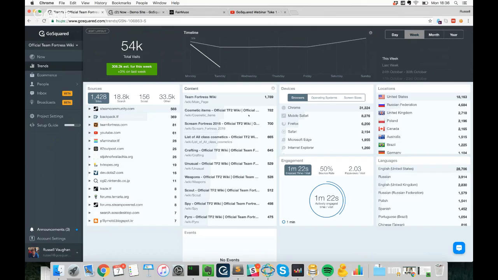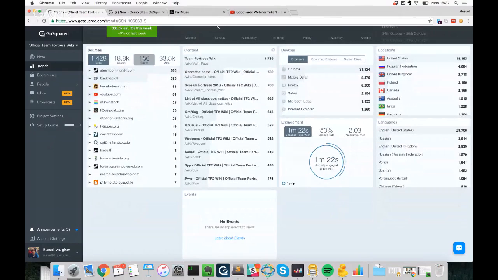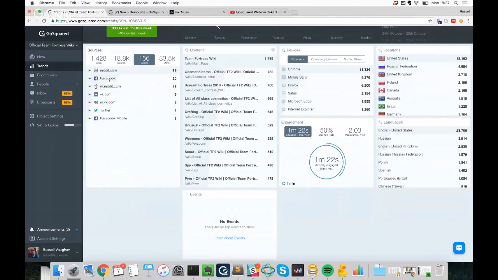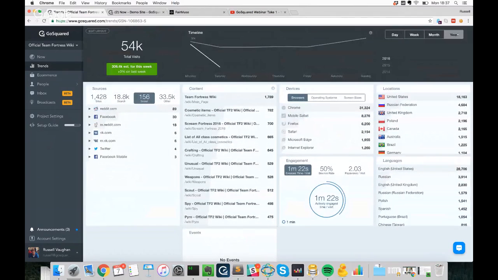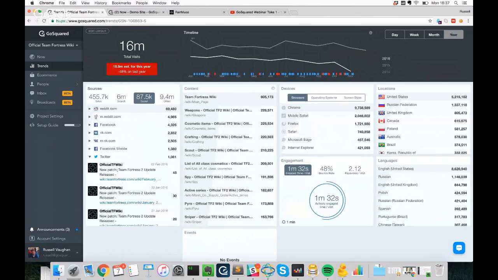You'll also be able to see in our sources tab, which is right here, specific tweet activity that's driven traffic to your site. So if we jump into Twitter here, you'll be able to see the exact tweets and how many visits that tweet has driven to your site. So really useful for identifying any type of social content you're pushing out that's resonating with people, but also will give you the ability to identify any social advocates that you may have.